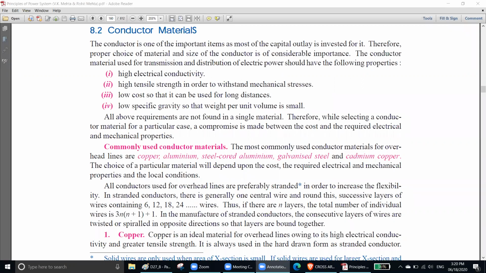Now you have to consider the following properties for choosing the conductor material. Remember, these are the questions for your meet, final, and all those things, because from these points I will make some theory questions, as all the questions cannot be only math. Some of them will be from theory.